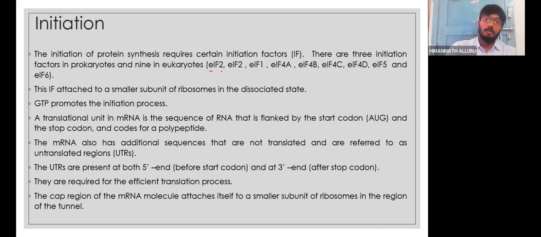We need not explain them one by one to the children because it will prolong the time and we cannot complete the portion. But we can give a light idea to the children that there are different types of initiation factors, like eIF2, eIF1, and many more.